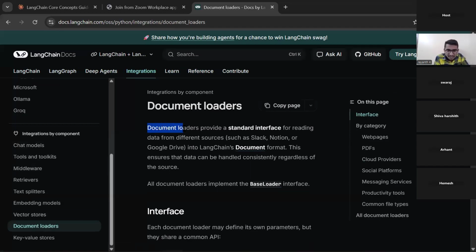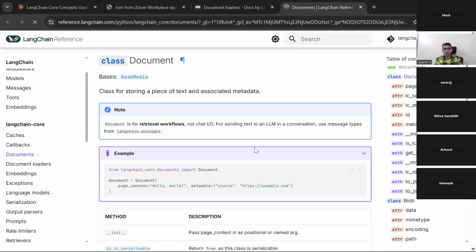You can clearly understand. Document loaders provide a standard interface for reading data from different sources, like from Slack, from Excel, from Drive, from anywhere into the Langchain document format. This is very important. Let me go to this document. This is what I am talking about.